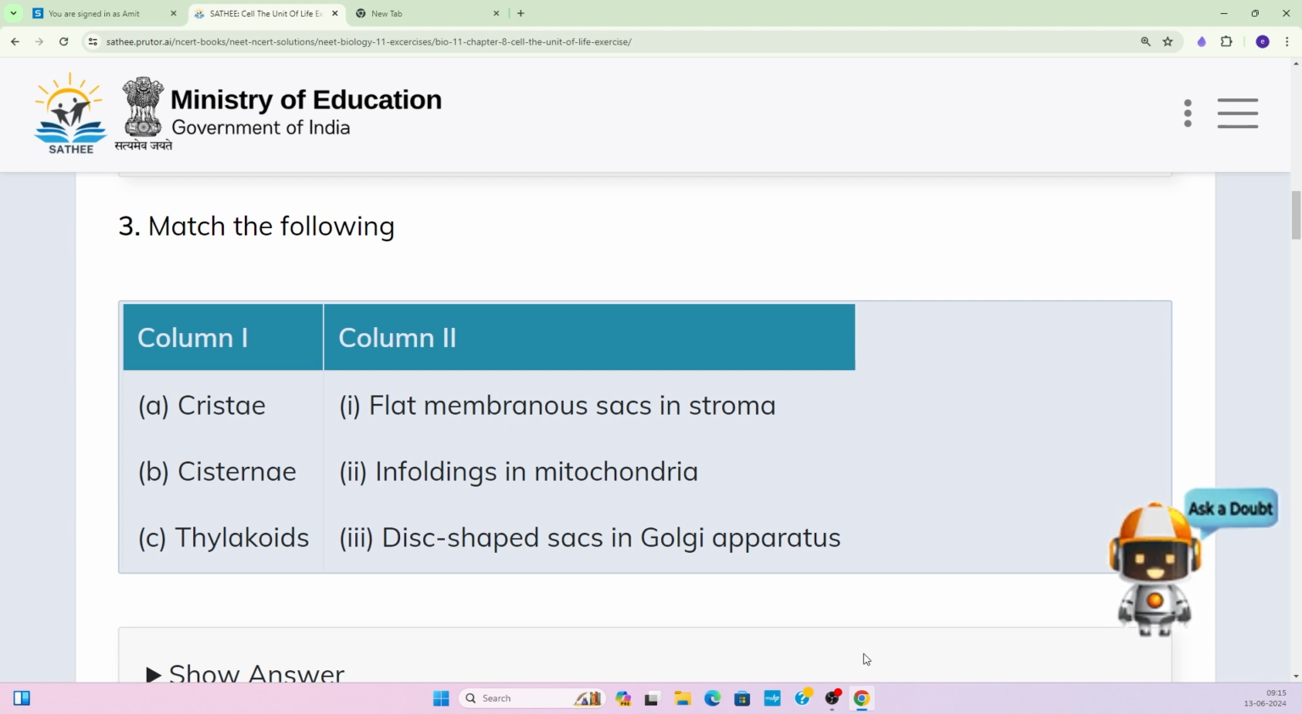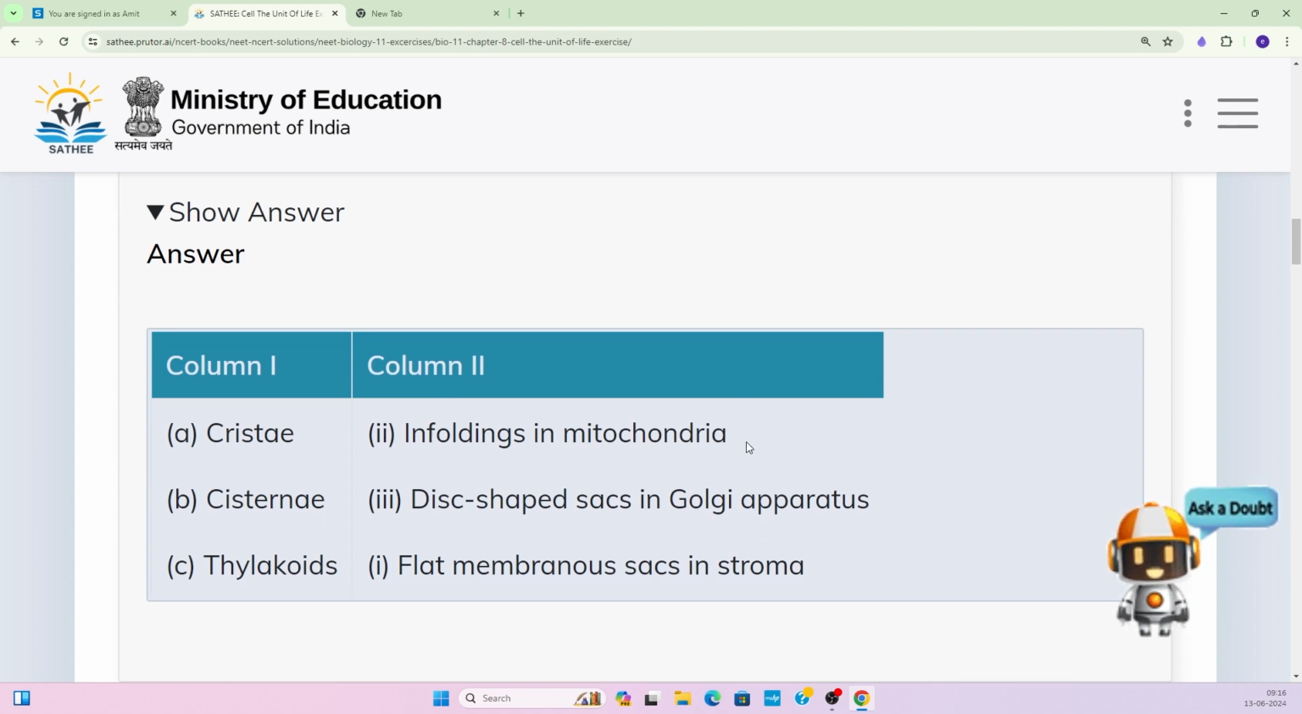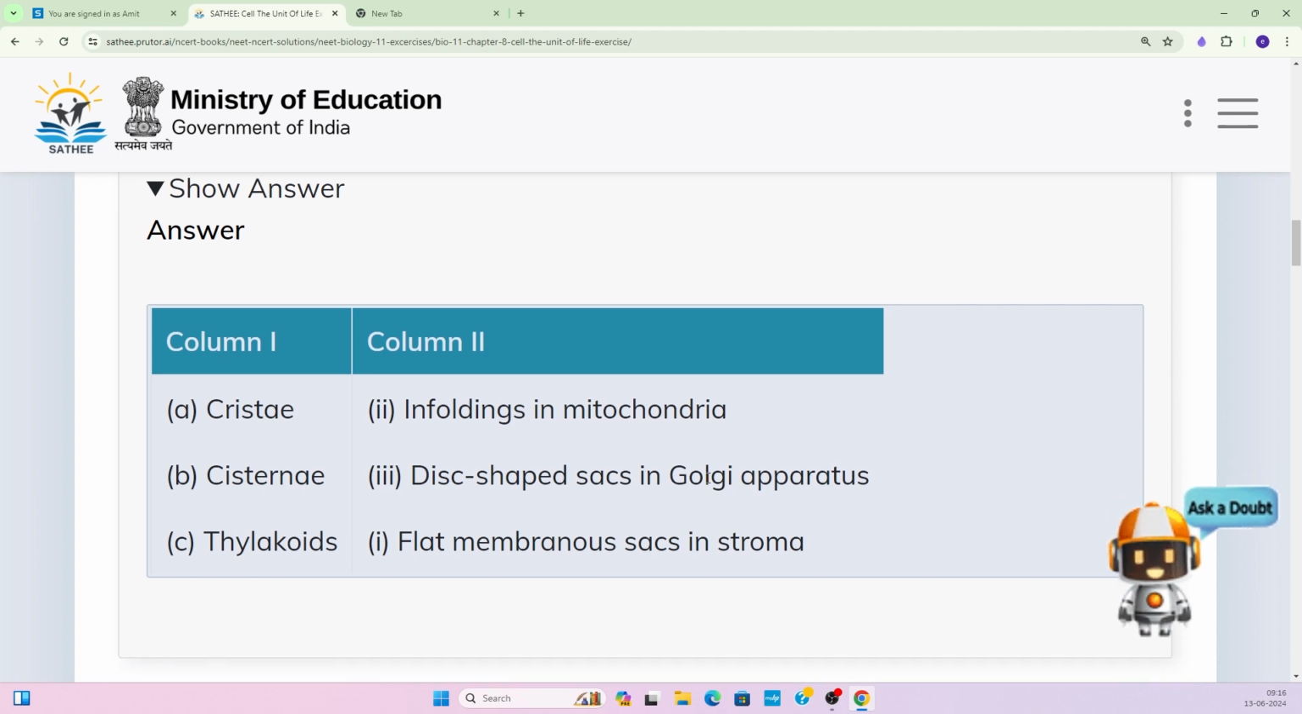So basically the thylakoids are the flat membranous sacs in the stroma, and on the surface of these thylakoids, what is attached? Chlorophyll molecules are attached, right? That can be chlorophyll A, that can be chlorophyll B. So looking over the match, the correct match is: cristae, showing the enfoldings in the mitochondria; cisternae, the disc-shaped sacs present in the Golgi apparatus; and thylakoids, the flat membranous sacs in the stroma, the liquid substance present in the chloroplast. Okay. So this is showing the correct match.